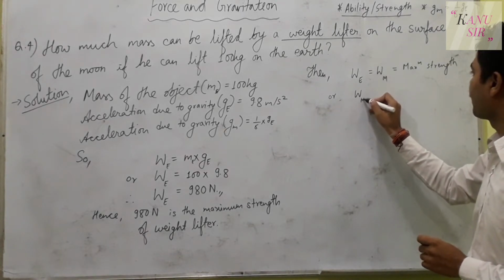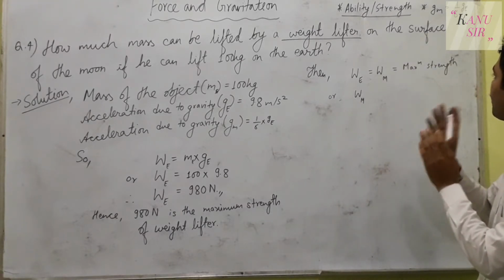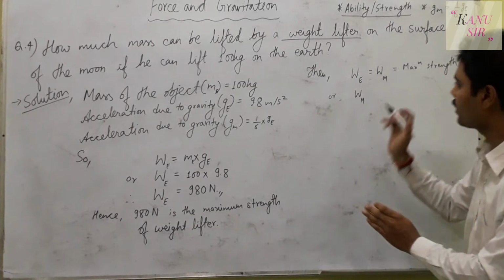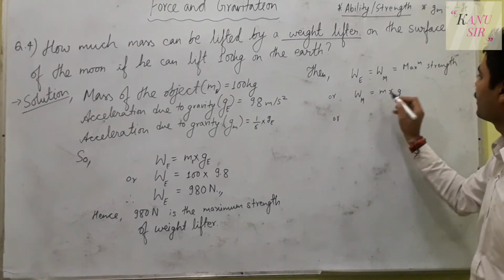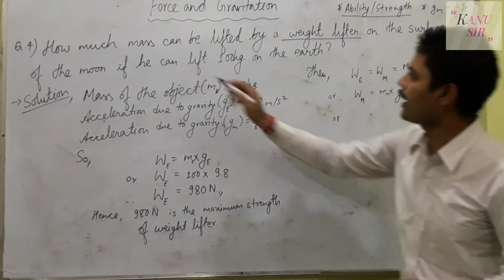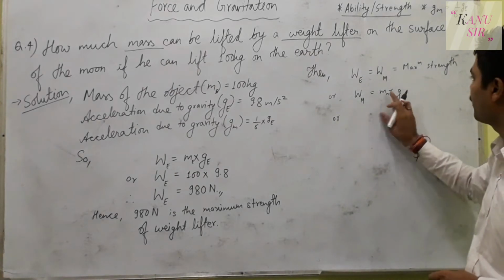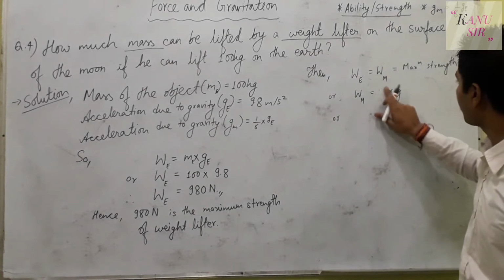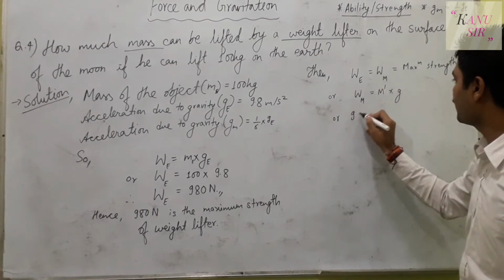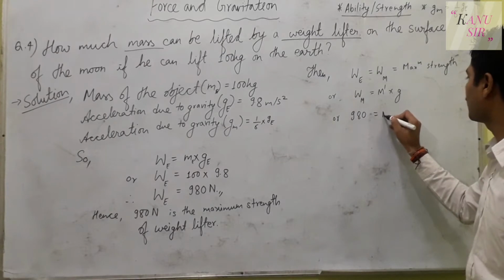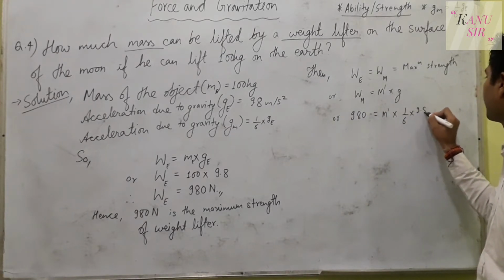So the weight of the object on the moon, or the maximum strength of the weightlifter on the moon, will also be equal to mass into gravity. And now the mass on the moon is Mn. How much mass can be lifted is asked. So we have to take the new mass, or simply you can write here M dash, and 980 is equal to M dash into gravity, which is 1/6 times of 9.8.